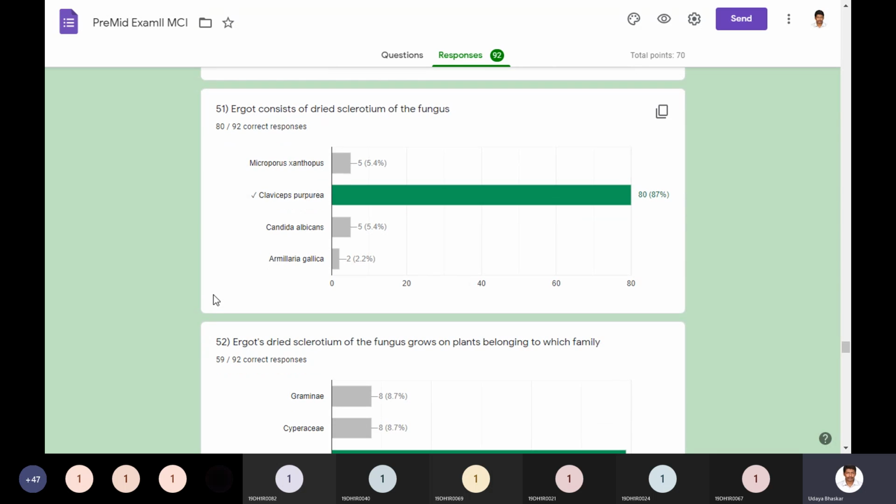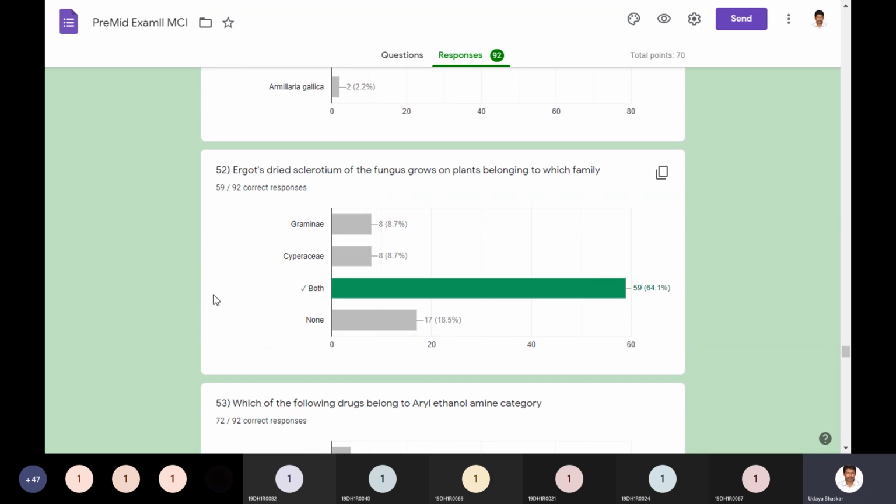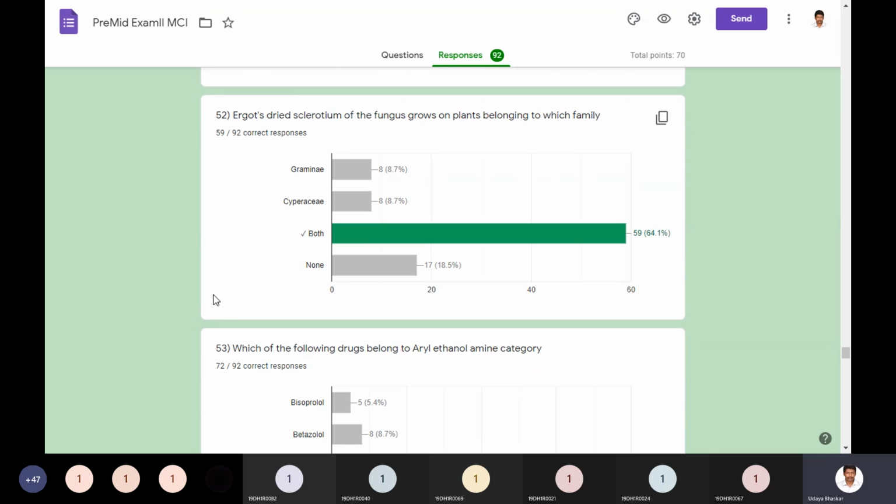Ergot consists of the dried sclerotium of the fungus Claviceps purpurea. And that fungus grows on plants belonging to which family? Gramineae and Cyperaceae, both.